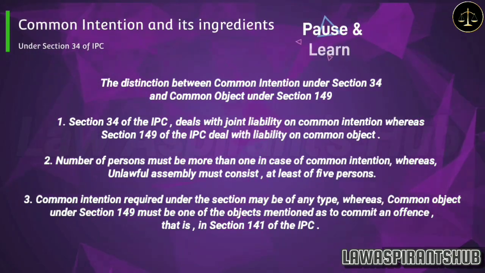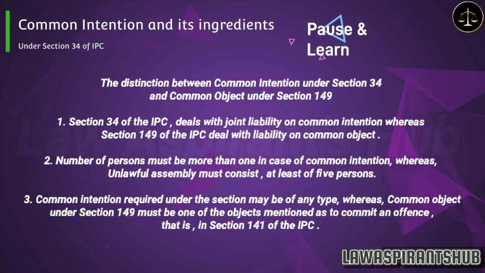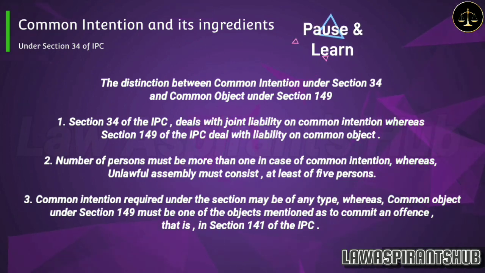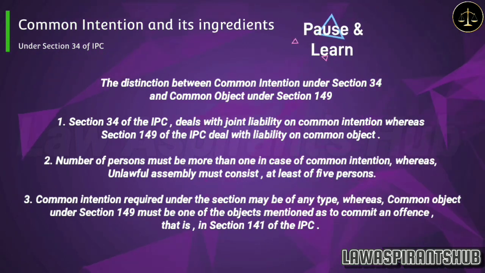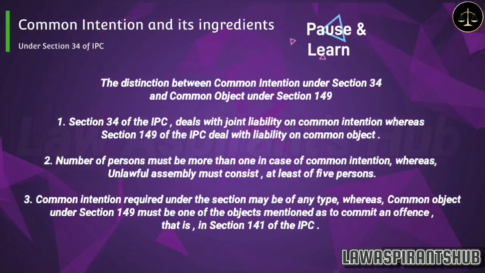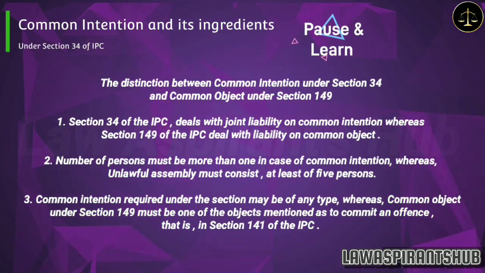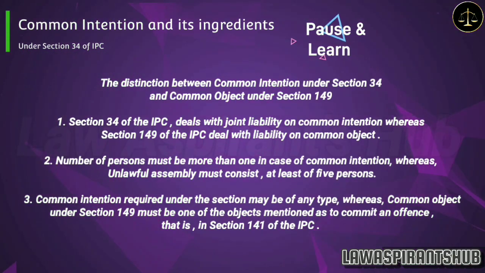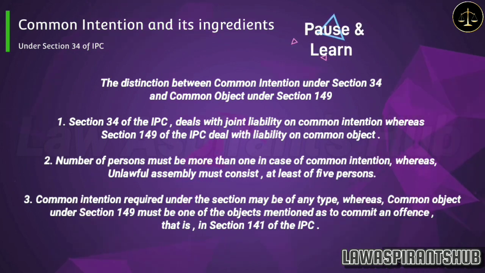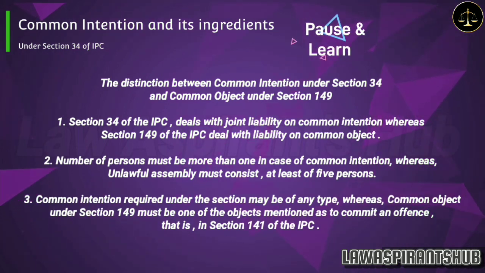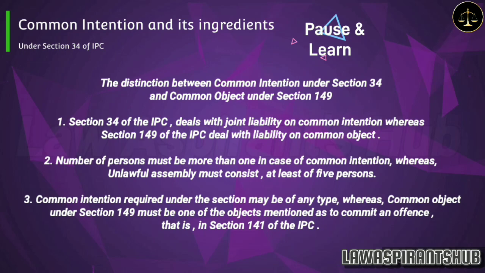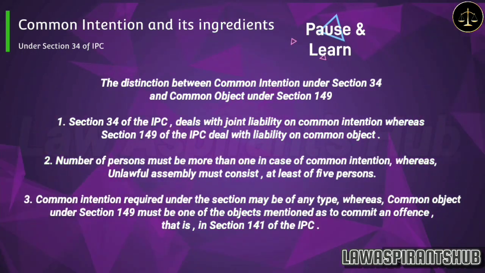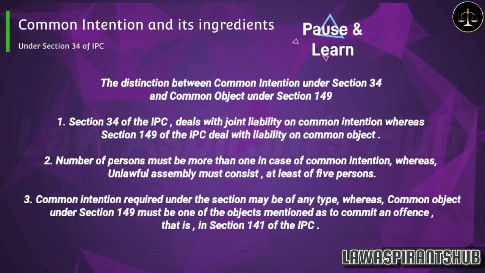Now let's see the distinction between common intention under Section 34 and common object under Section 149. 1. Section 34 of the IPC deals with joint liability on common intention, whereas Section 149 of the IPC deals with liability on common object. 2. The number of persons must be more than one in case of common intention, whereas an unlawful assembly must consist of at least 5 persons. 3. Common intention required under the section may be of any type, whereas common object under Section 149 must be one of the objects mentioned as to commit an offense, that is, in Section 141 of the IPC.